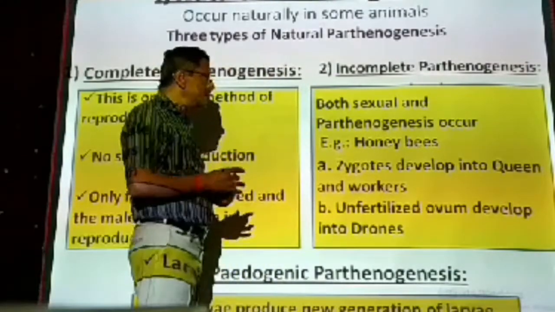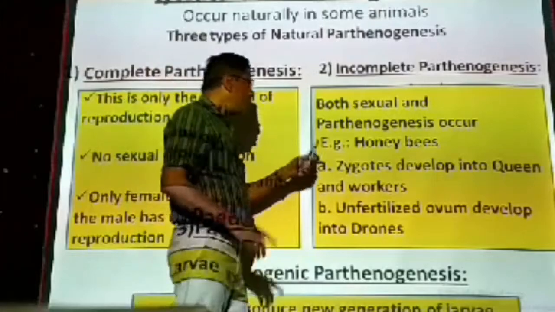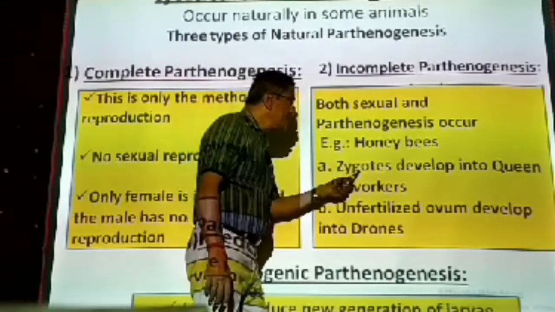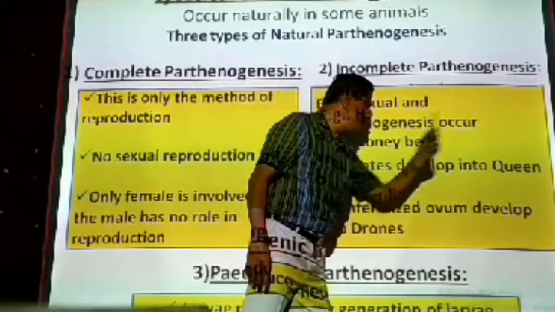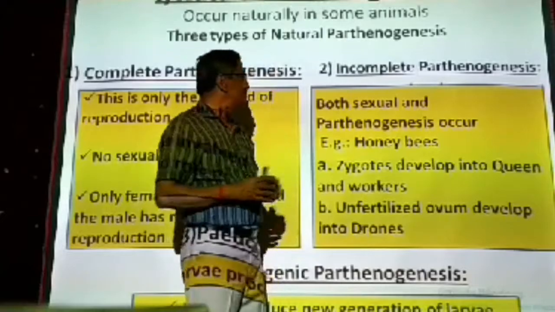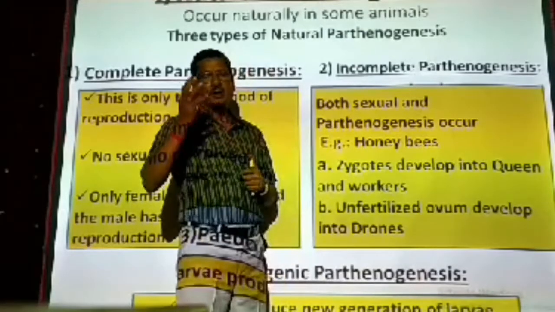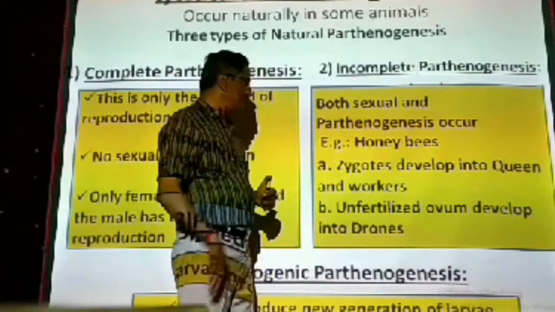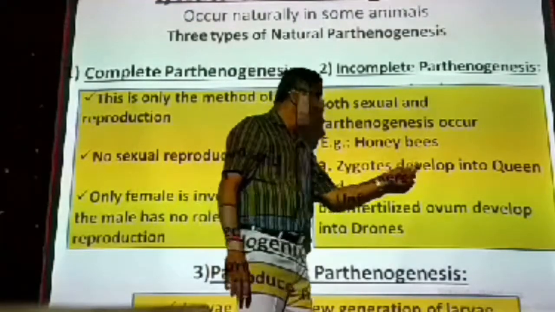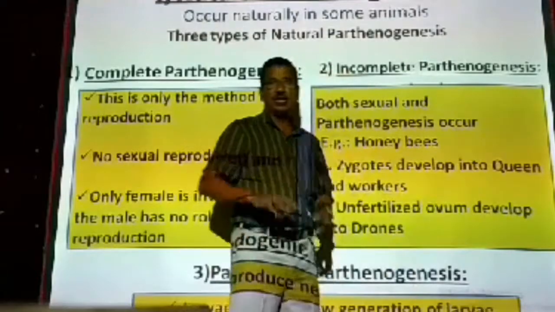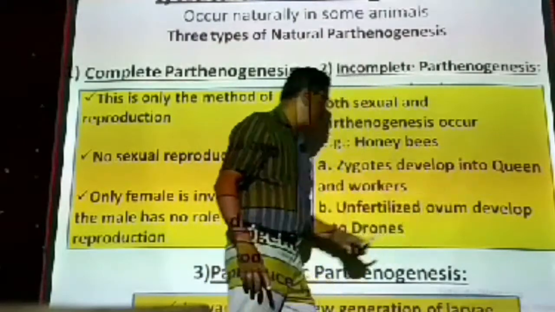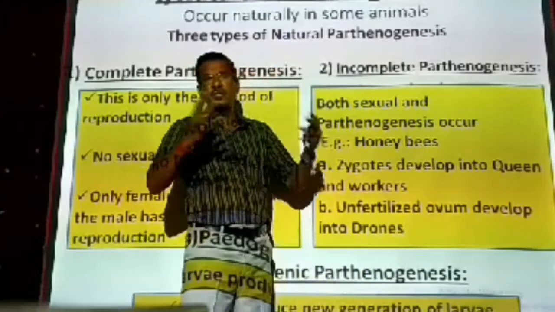We know very well the honeybee colony. Now in the colony, how the colony is developed, we have to see. Number one, zygotes develop into queen bees and workers. What is that zygote? Fertilized eggs. That is sexual reproduction. Sperm is fusing with the ovum and forming a lot of zygotes. The zygotes or fertilized eggs develop into queen bee. In the colony, only one large female will be there. That is called a queen bee. Only one will be there. And also workers. Many workers will be there.